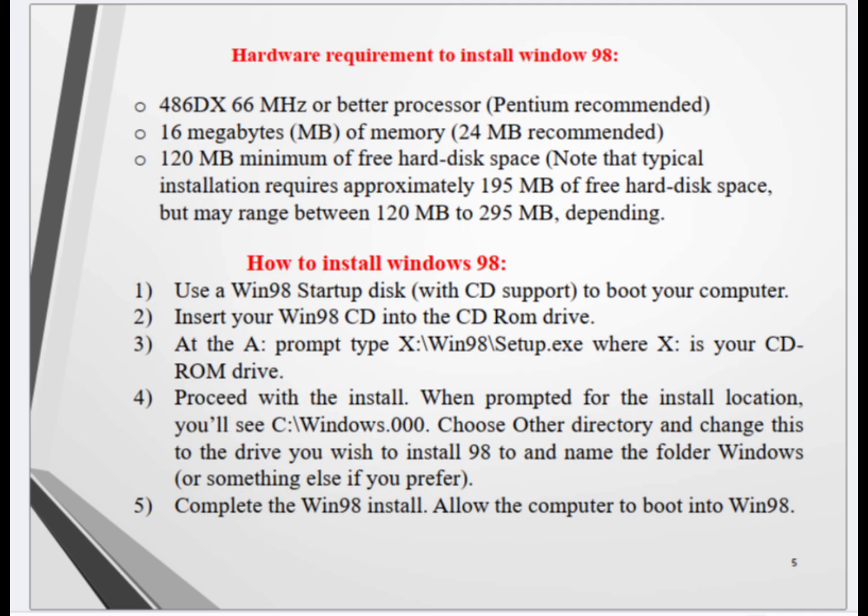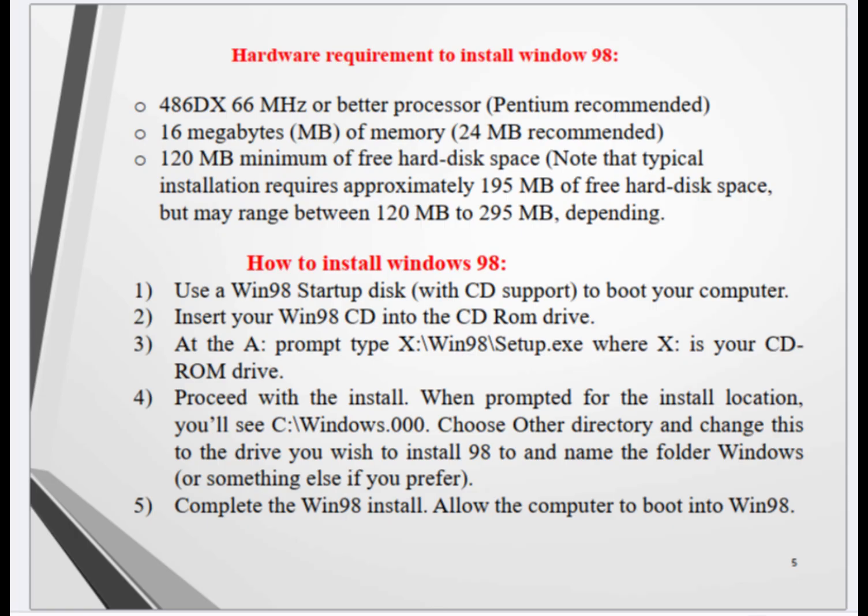4. Hardware requirements to install Windows 98: 486DX 66 MHz or better processor, Pentium recommended; 16 MB of memory, 24 MB recommended; 120 MB minimum of free hard disk space. Note that typical installation requires approximately 195 MB of free hard disk space, but may range between 120 MB to 295 MB, depending on the options.